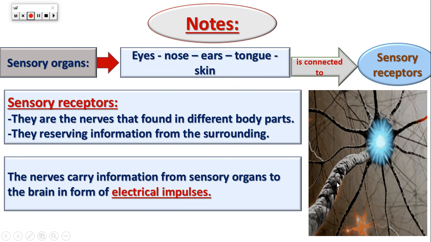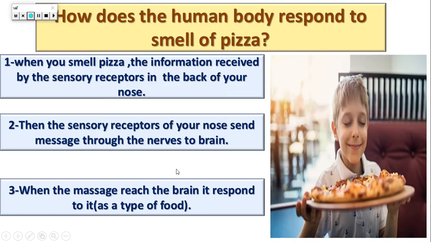Okay? The information is moving inside our body in a form of electric impulses. Can you see the lightning things that are moving? That's the electric impulses. So the information is moving inside our body in a shape of electrical impulses. Okay?